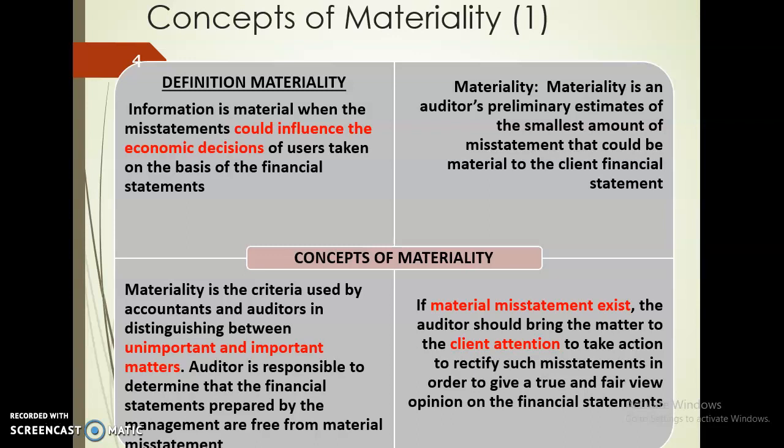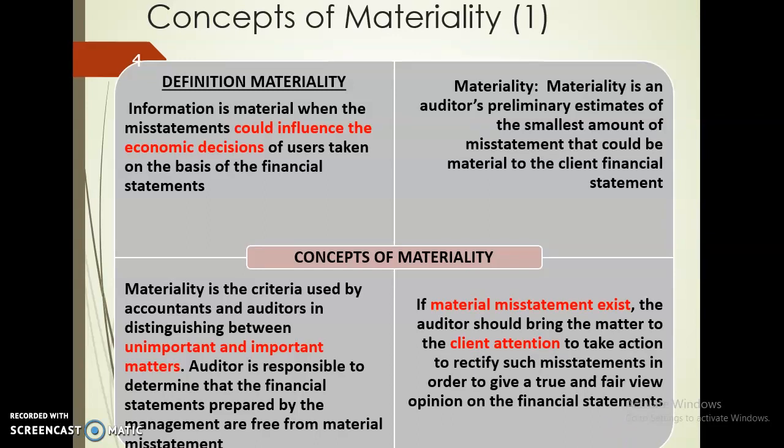Okay, the third one is that materiality is the criteria used by accountants and auditors in distinguishing between unimportant and important matters. So one is material, another one could be immaterial. So the auditor is responsible to determine that the financial statements prepared by the management are free from material misstatement. We are not saying that there will be no misstatement, but we are saying here that it is free from material misstatement. So only immaterial misstatement is acceptable. Okay, immaterial misstatement due to error, not to fraud. I want you to distinguish between the two.